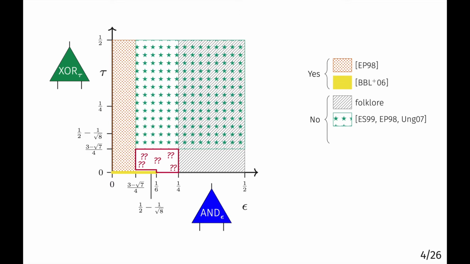In this green starry region, a series of results by Evans and Schulman, Evans and Pippinger, and Falk-Unger provide a no-go theorem that says you can't reliably compute with formulas of gates where the noise parameters lie in that square. We didn't know, though, what happened in this question mark zone, and an interesting observation by Broussard, Berman, Linden, Méthot, Tapp, and Unger was that you could reliably compute with noisier AND gates using noise-free exclusive OR gates. That's the yellow line segment on the epsilon axis. Their result stopped at 1/6, and it was unknown whether you could reliably compute with still noisier AND gates.